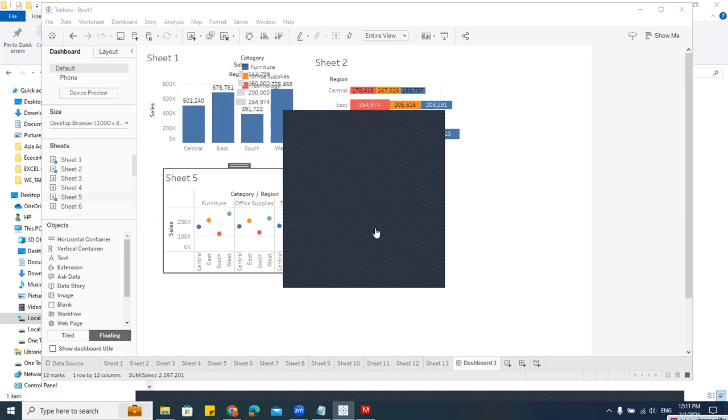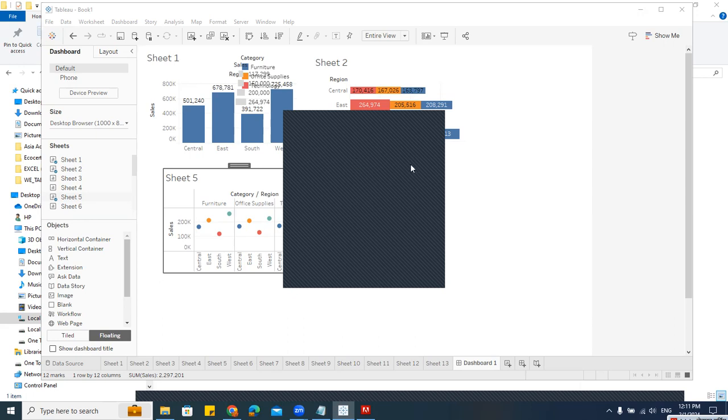Shubha, as a beginner, which tool is easy to learn fast? Obviously, I'll say Power BI only, because it is easier to learn. Tableau has different concepts, but Power BI is completely like Excel. So if you know Excel, then next Power BI is very easy to learn, and it's from Microsoft. After that, you can switch to Tableau or any other tools. Right. So which is the better BI tool for large, huge complex data?